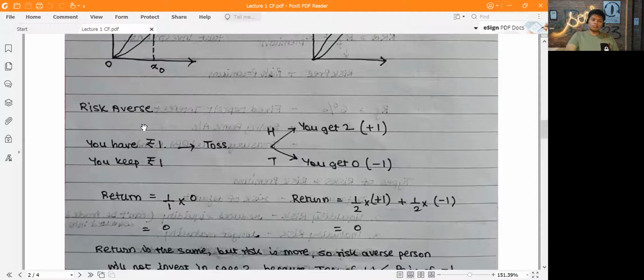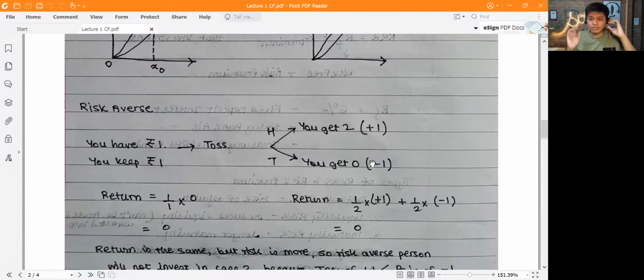Okay, you have ₹1. You can either keep ₹1 or you play a game with me and toss a coin. If you get heads, you get ₹2. That is ₹1 extra. And if you get tails, then you get 0, and I get your ₹1, right?